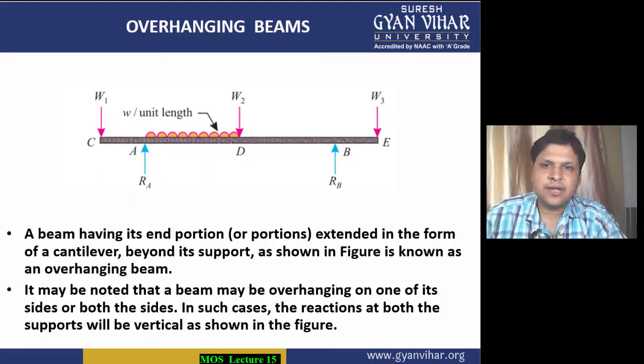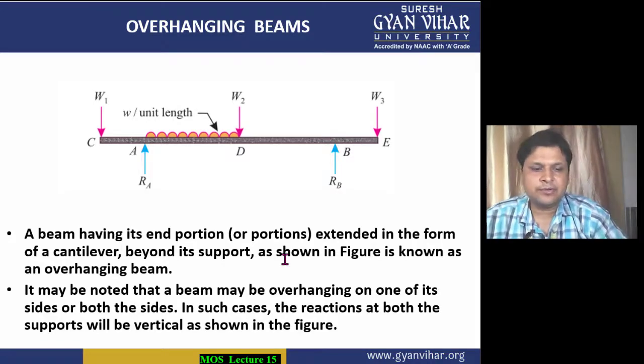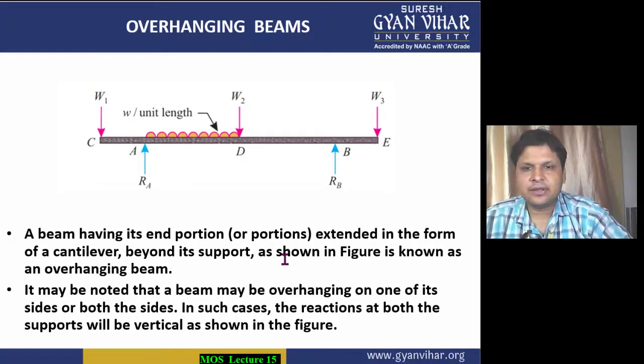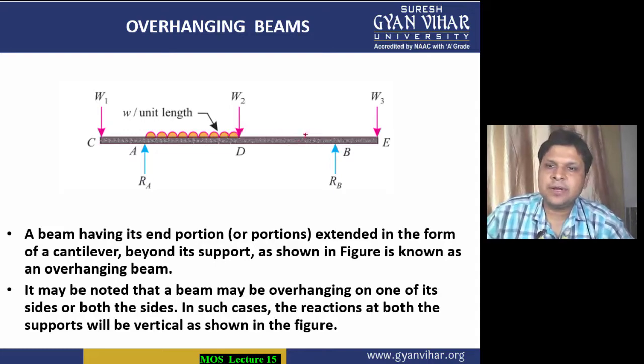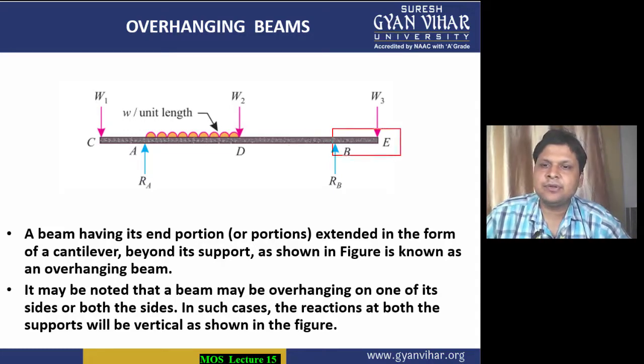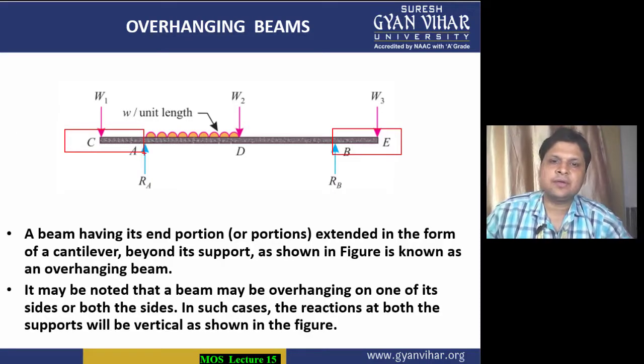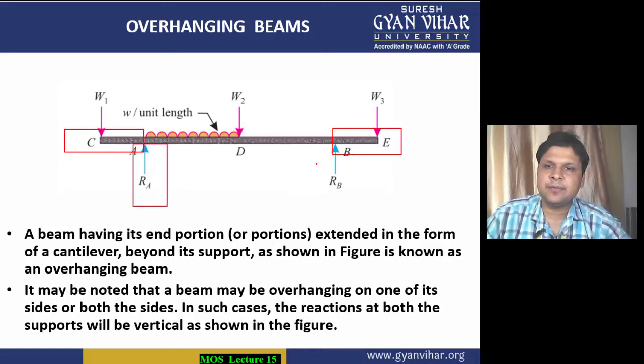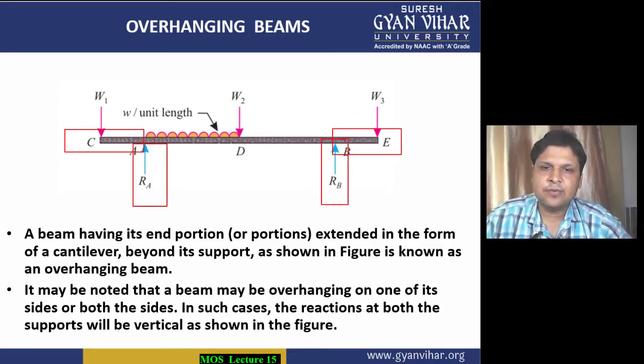Coming to the third type of beam, the simply supported beam, we have understood. Now this is the overhanging beam, students. In the case of an overhanging beam, you all know that there is some portion of the beam outside of the support. Here and here, on both sides, you have some portion outside of the supports. These reactions represent that there is support at these points.